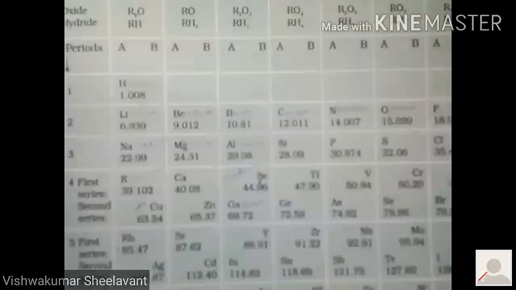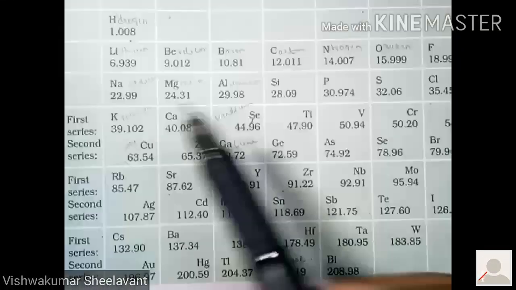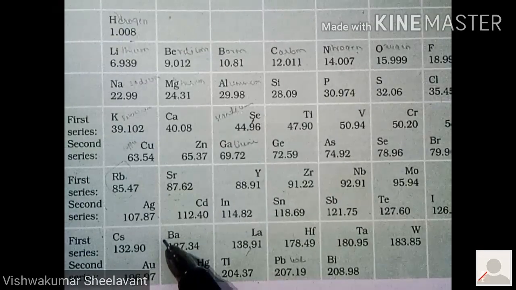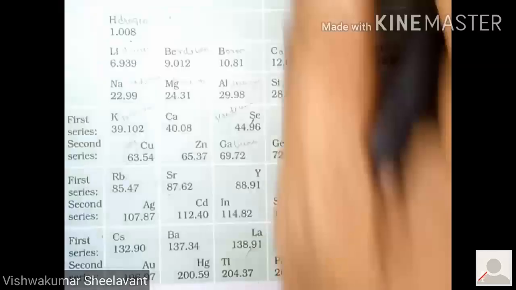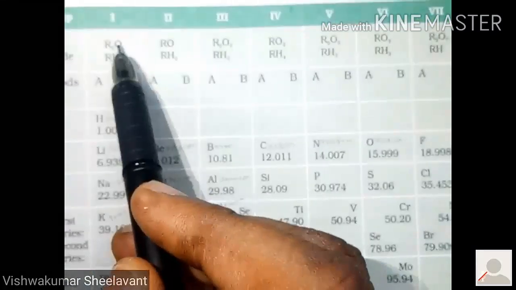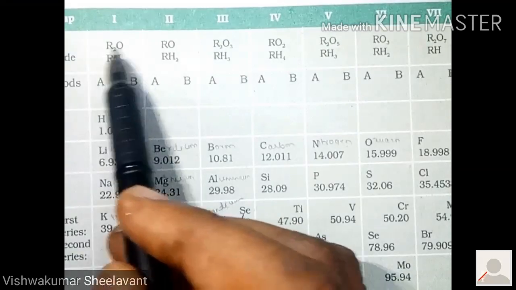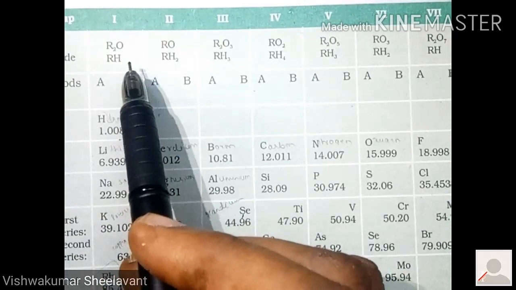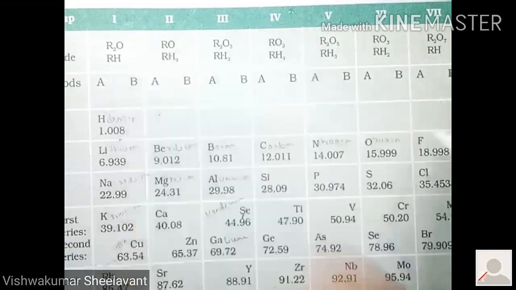It simply means that all the elements in this group will form compounds having the formulae R2O and RH when they are made to react with oxygen and hydrogen.